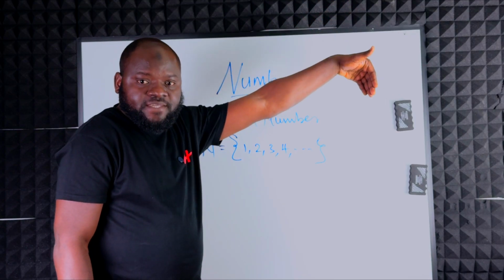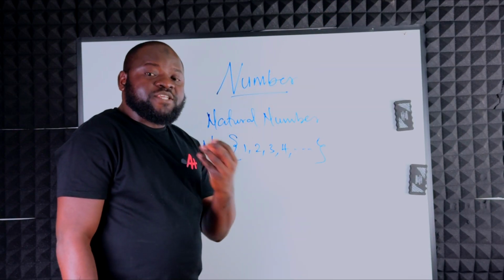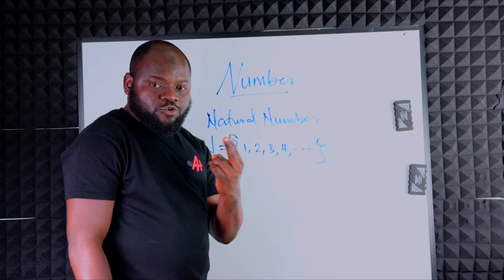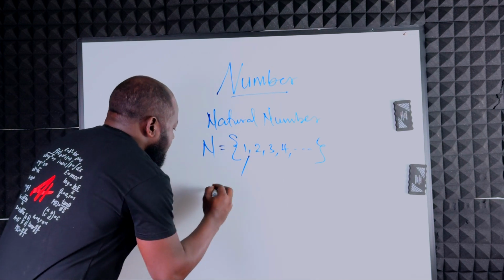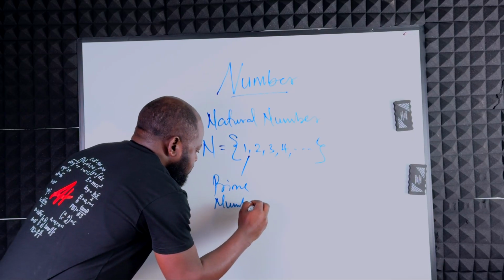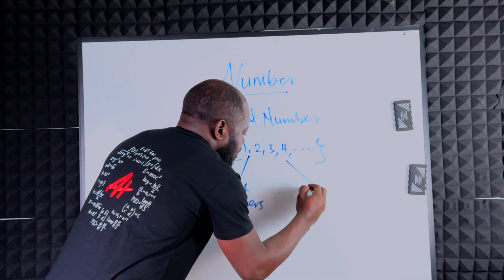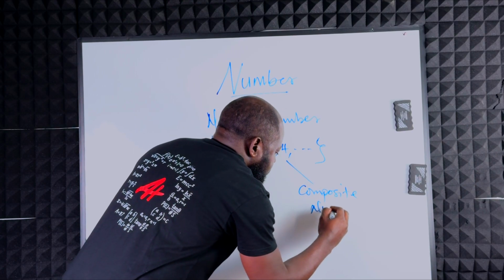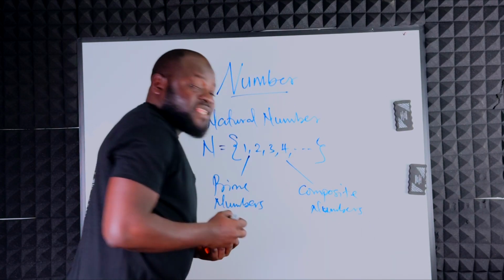because natural numbers range from 1 to infinity. However, another thing you need to know about natural numbers is that they are divided into 2. One, we have what we call prime numbers. And we have what we call composite numbers. What does that mean?